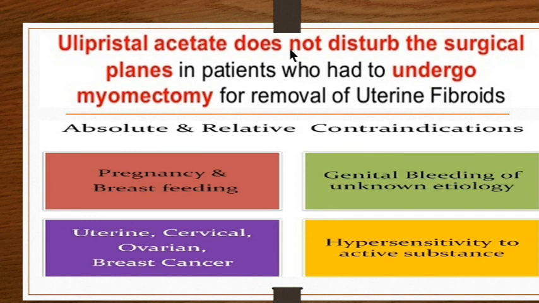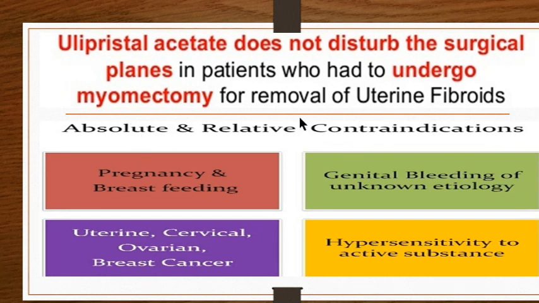Ulipristal acetate, this has been put on red because ulipristal acetate does not disturb the surgical planes. This is very important because if you are planning a surgery after 3 months or 6 months and you are giving a drug which would affect its plane so that the surgery becomes more difficult, then you would try to avoid this. So it has to be very clear that ulipristal acetate does not disturb the surgical planes in patients who had undergone myomectomy for removal of the uterine fibroids later. So this is a point to be noted because it would be different from GnRH when we will be studying GnRH.